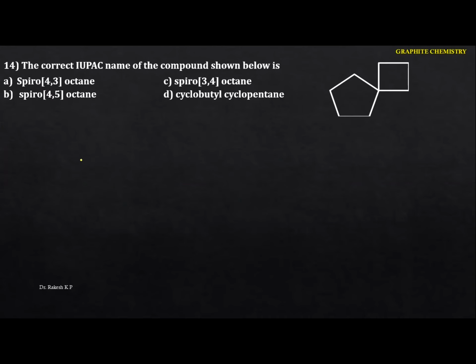Okay, next one. The correct IUPAC name of the compound. The previous one was a bicyclo compound, this one is a spiro compound. But again you have to identify the rules here. In the spiro compound, that means the rings are attached at the same carbon.